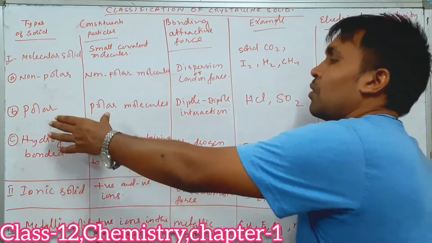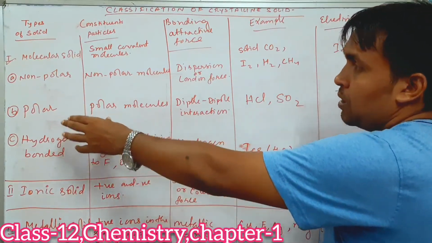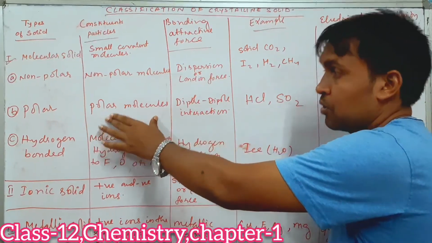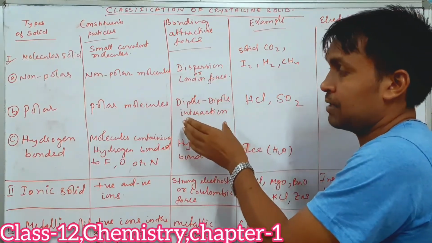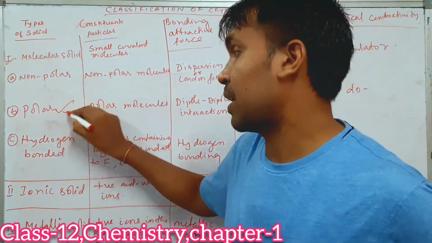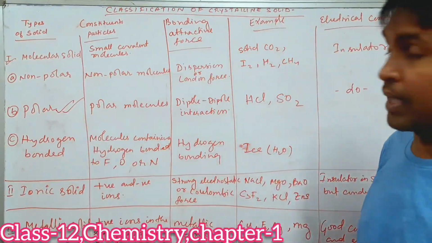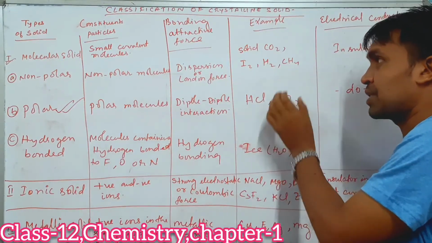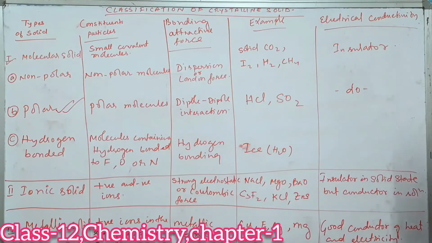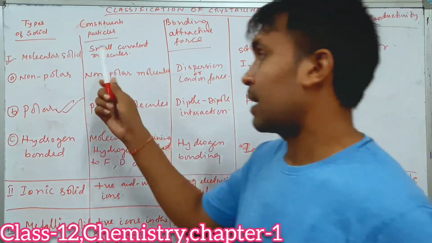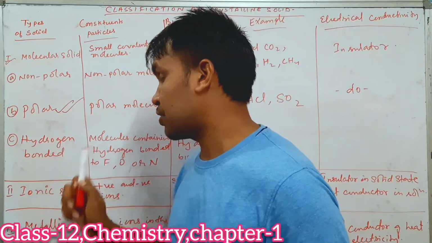So polar solids are made up of polar molecules. The constituent particle is polar molecules, and the bond of attraction between them is what? Dipole-dipole interactions. This question has been asked in your board examinations 2 times. And what is the example of it? HCl or SO2 is a best example of polar solid. And what is the electrical behavior? They are insulators.